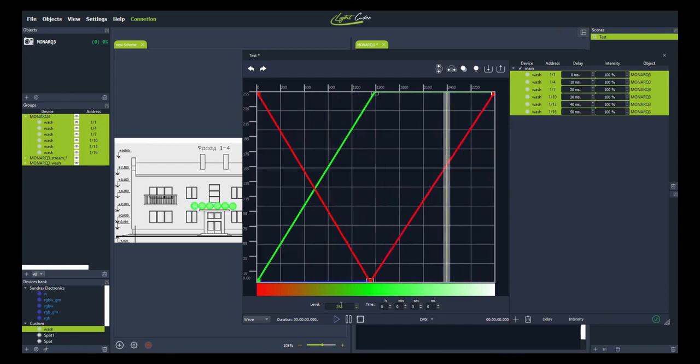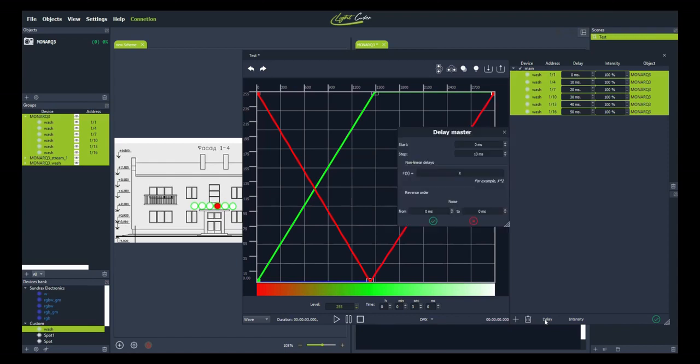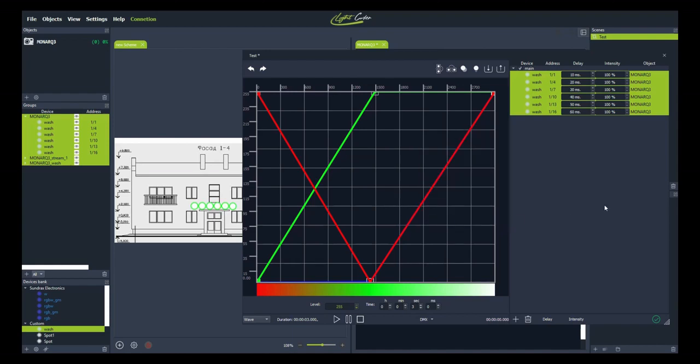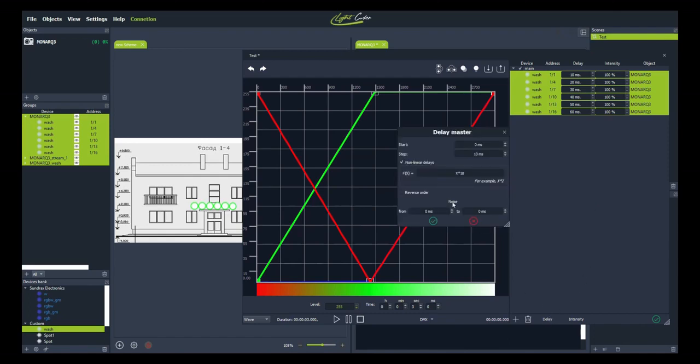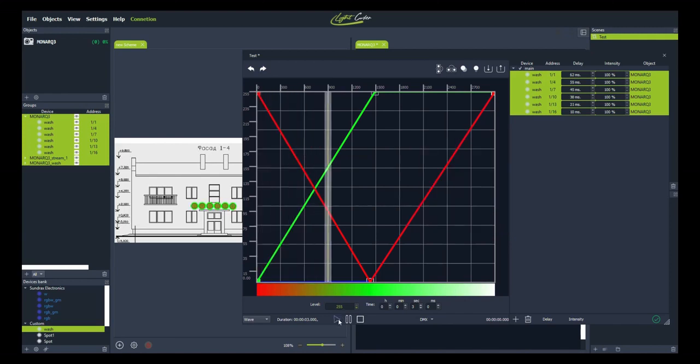Option 2, non-linear delays, where you can write a formula that defines how delay between each fixture is calculated. For example, if we write x multiplied by 10, we will see how each fixture now plays scene with 10 millisecond step between each other. Option 3, reverse order, is a random delay distribution between fixtures that creates flickering. Intensity is set up in the same way.